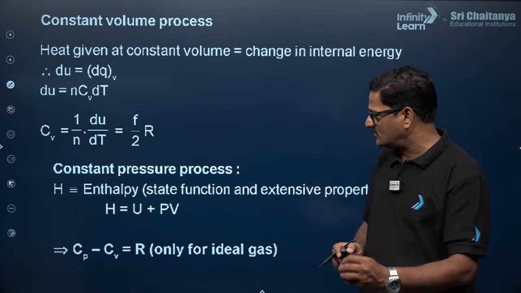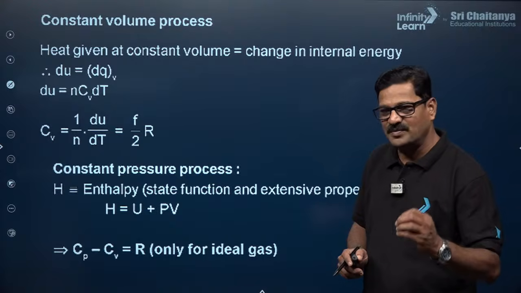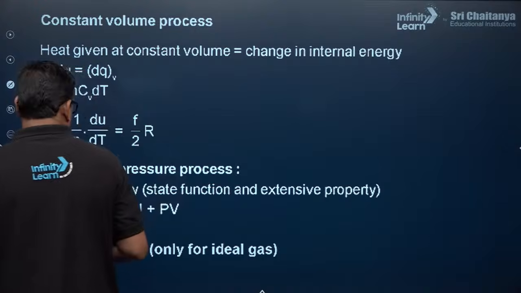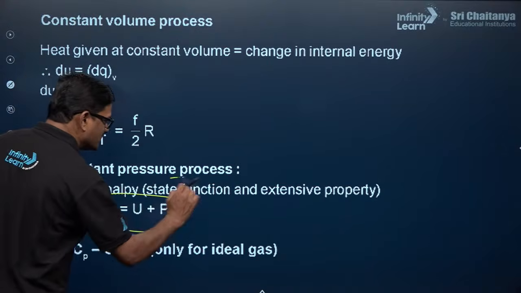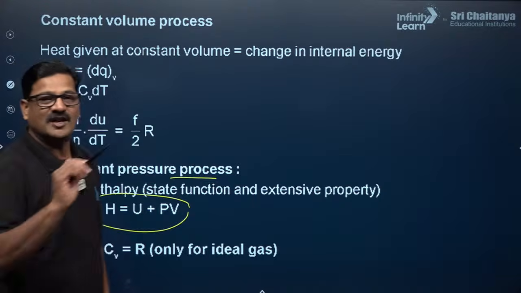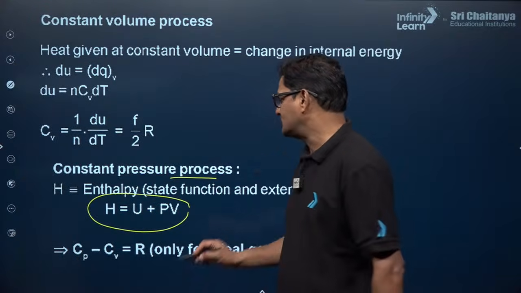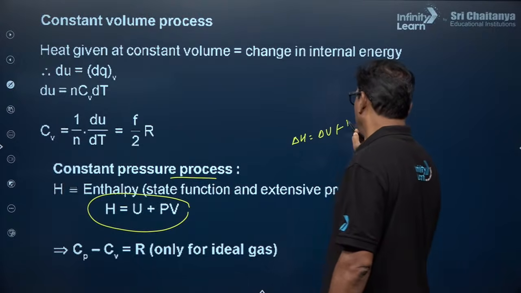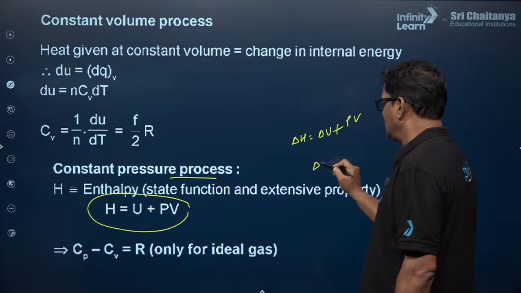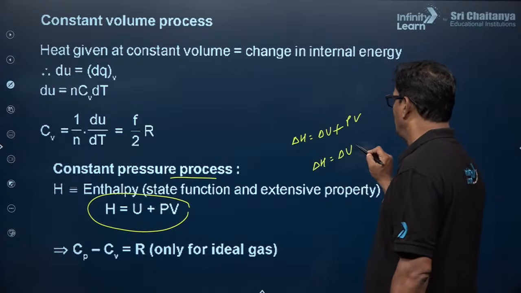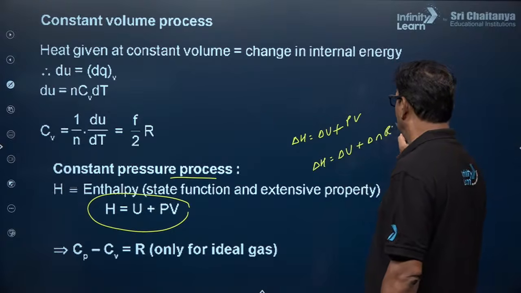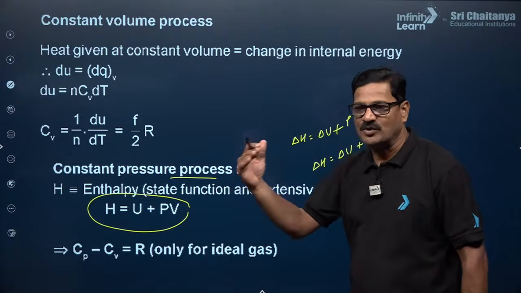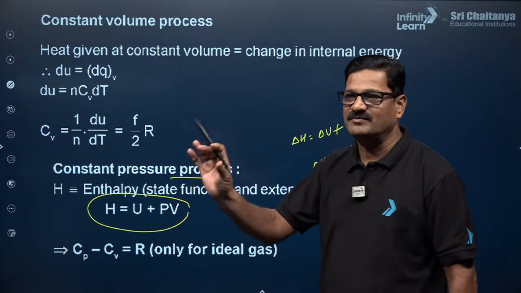So for a constant volume process, Cp minus Cv is equal to R. For a constant volume process, internal energy you have to take, and for a constant pressure process, that is enthalpy you have to say. So you can say delta H is equal to delta U plus PV. You can also say delta H is equal to delta U plus delta nRT. So enthalpy is mathematically equal to internal energy plus PV work done.